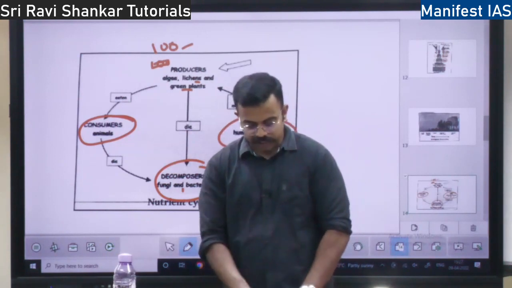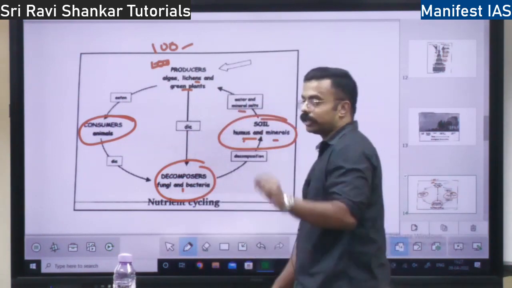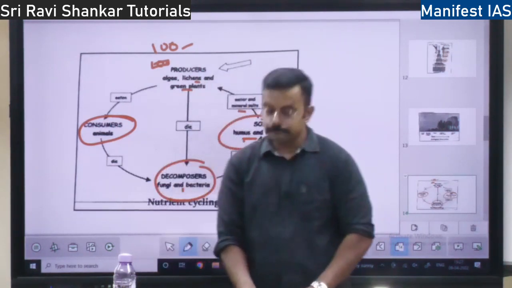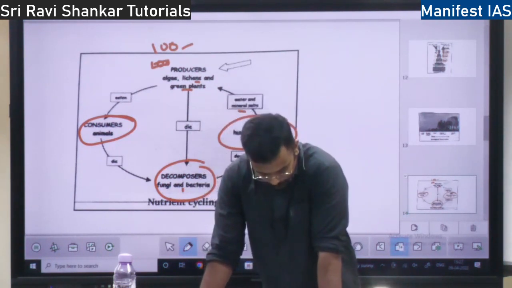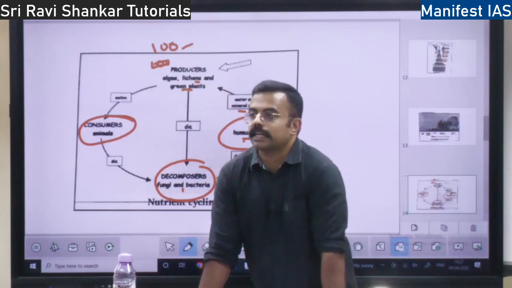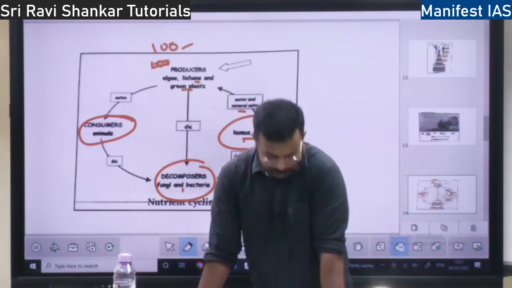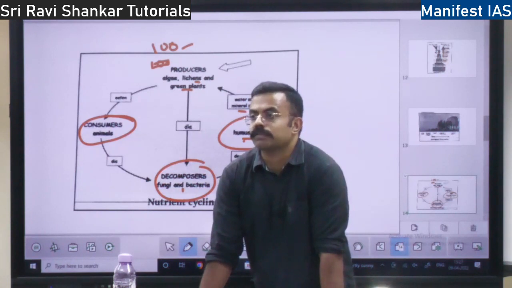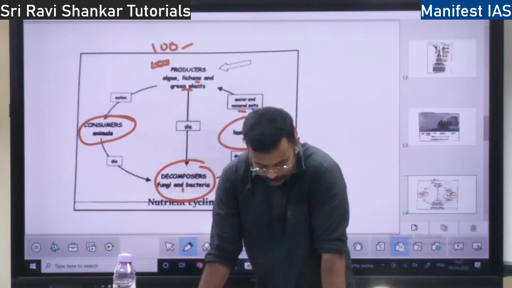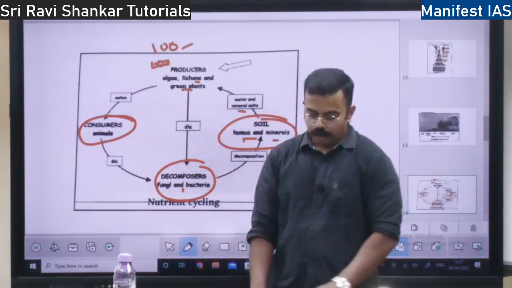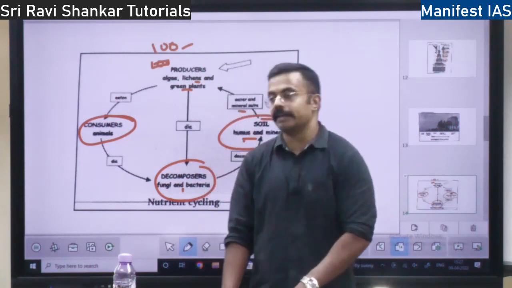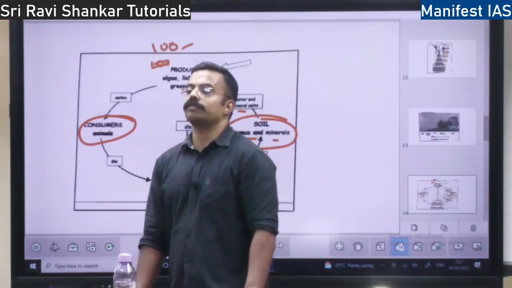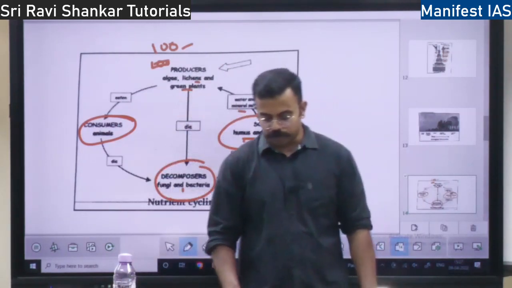The first gaseous cycle we will talk about is the water cycle. I have already discussed the water cycle in the geography section. From the ocean there is evaporation, from evaporation there is condensation, from condensation there is precipitation, then there is flow, and also there is transpiration. What is transpiration? Loss of water from the leaves of plants. The atmosphere, ocean, lakes, all these act as reservoirs for water. I have discussed it in geography, that is why I am not taking it up.